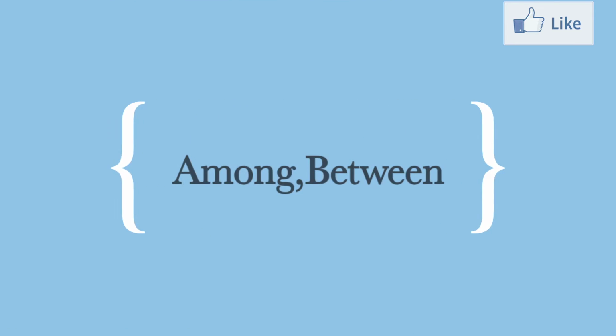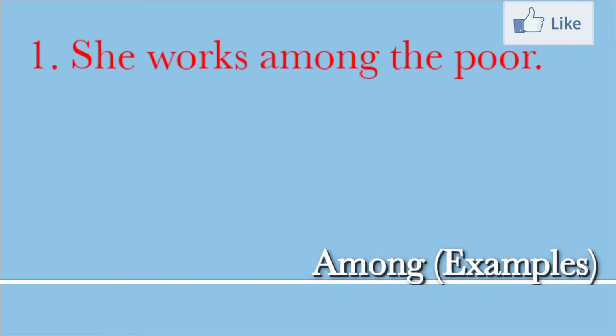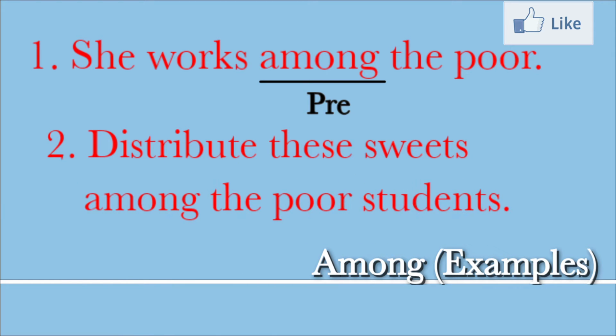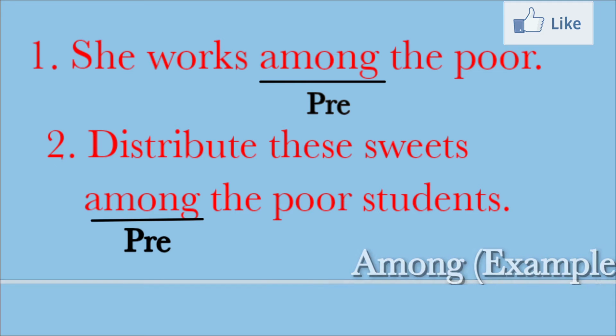Among, between. She works among the poor. In this sentence, among is used for more than two persons or things. Try to understand: here, among is used for more than two persons. One more example: distribute these sweets among the poor students. In this sentence also, among is used for more than two persons, the poor students. So when we are talking about more than two persons or things, we use among.